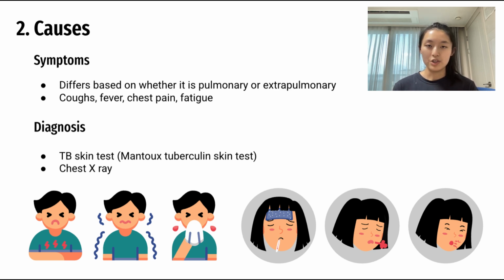Now, there are a range of diagnosis tools for tuberculosis, and it really is centered around identifying whether a patient has latent or active tuberculosis. A couple of those methods include a skin test or even a chest x-ray in order to identify certain lesions, typically in the upper lobe, and those are a couple of diagnosis methods used in order to detect TB.